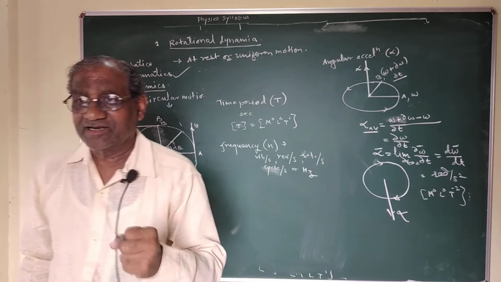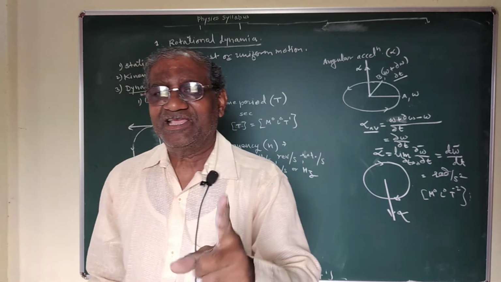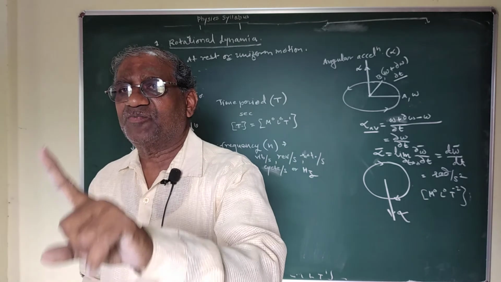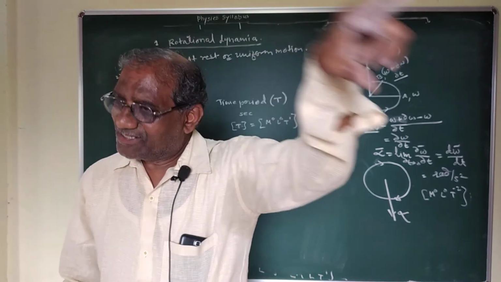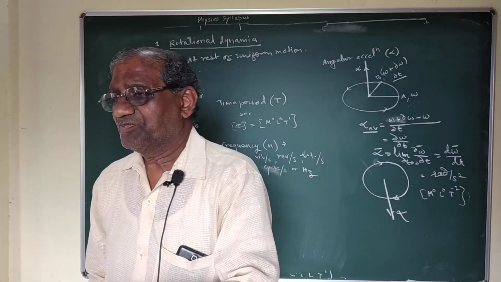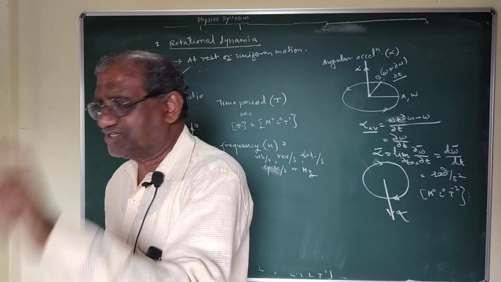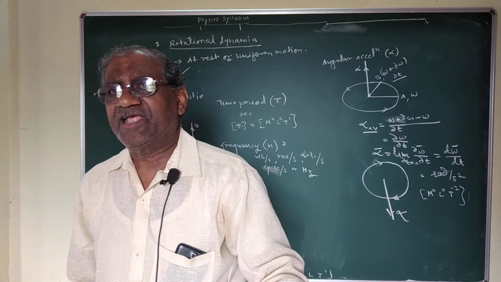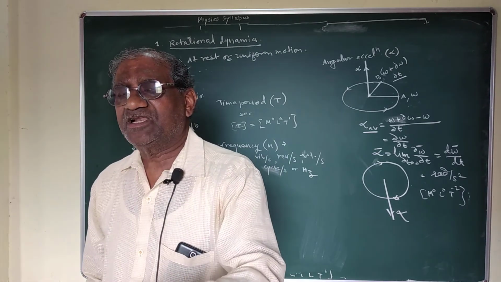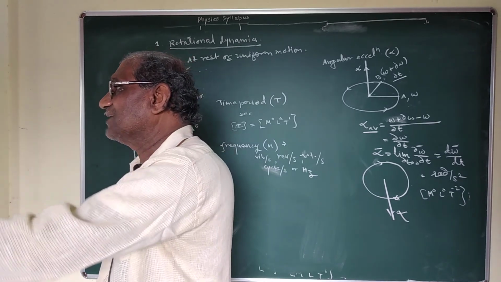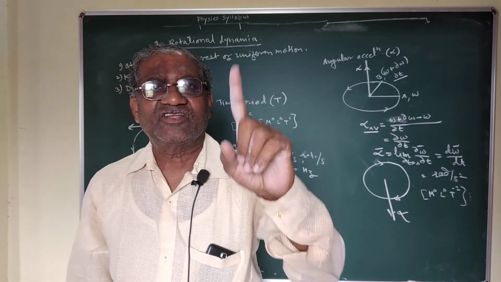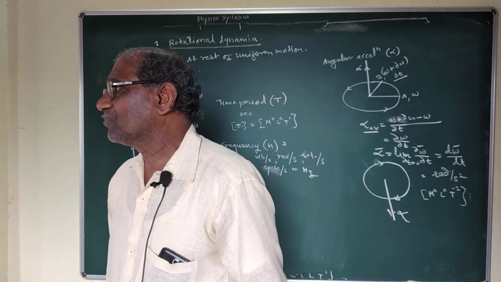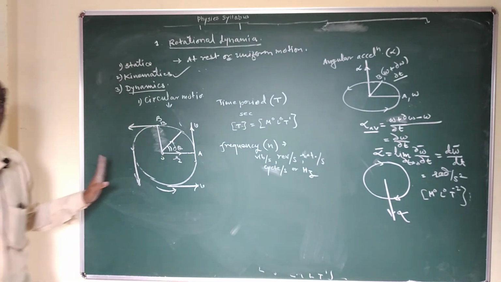Whenever the particle performs uniform circular motion, the direction of velocity of the particle changes continuously with respect to time with constant magnitude of velocity. Hence in terms of change in direction of velocity of the particle in uniform circular motion, the particle possesses certain acceleration. Hence uniform circular motion of a particle is also called an accelerated motion. Now, this is the concept.